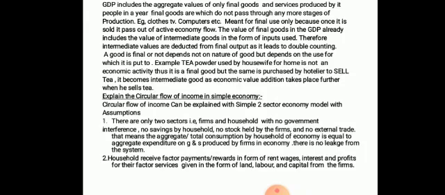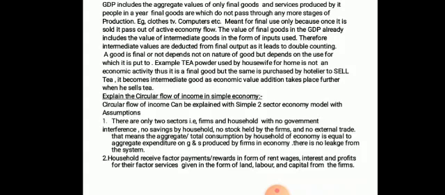Next one, we will just do this. Explain the circular flow of income in a simple economy. Now, how the economy functions or how it works, this can be explained with a simple two-sector economy model with assumptions. Now, there are macroeconomic sectors. They are what? Household, firms, then government and external sector. There are 4 main sectors in the economy in macroeconomics.